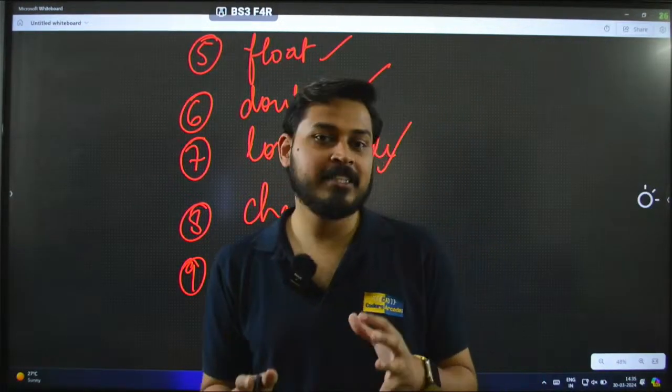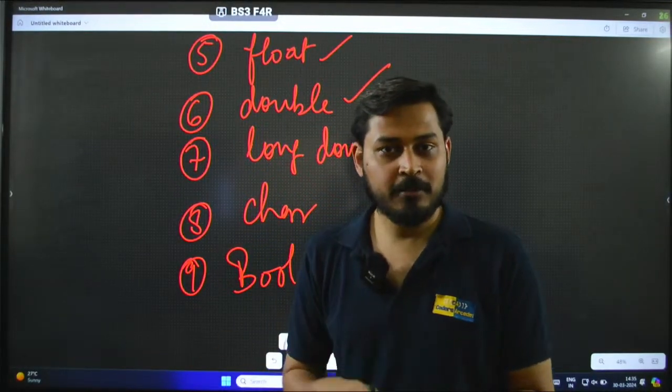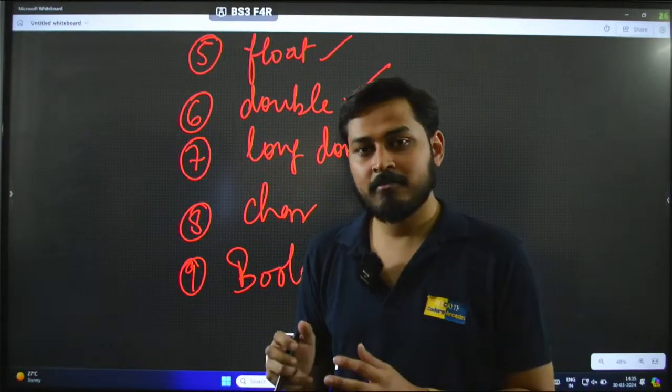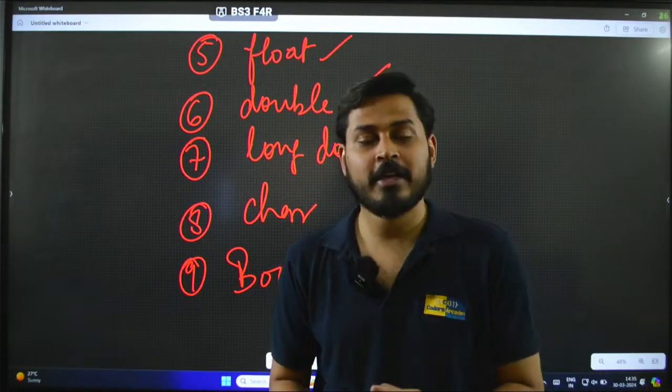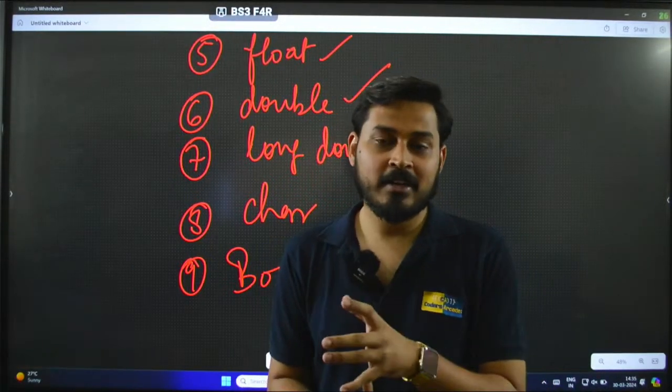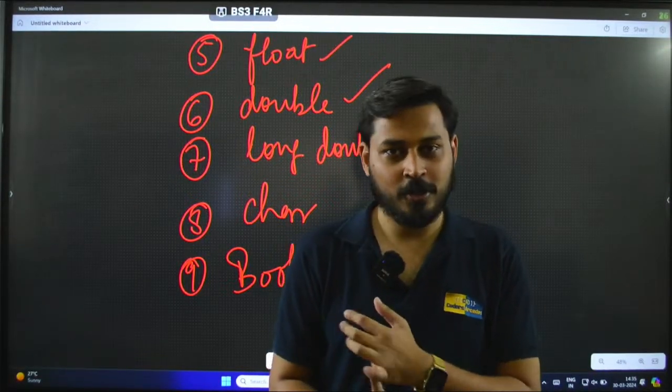So basically these are the primitive data types that the programming language C++ understands, and these are inbuilt into the language. Whenever you write integer data type, it will understand it is an integer type. If you write short, it will understand it is short.